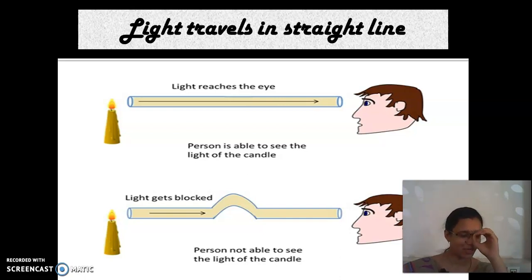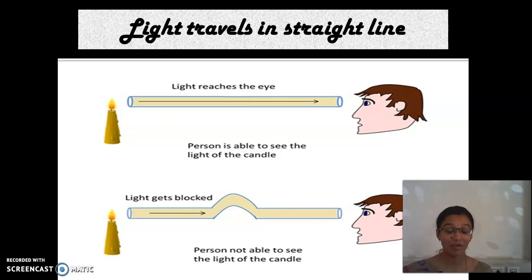Are you able to see? Yes, the light from the candle reaches our eyes, so we are able to see it. And one more thing, take a bent tube and try to see the candle light. Just do this activity and tell me your results. What will be the result?